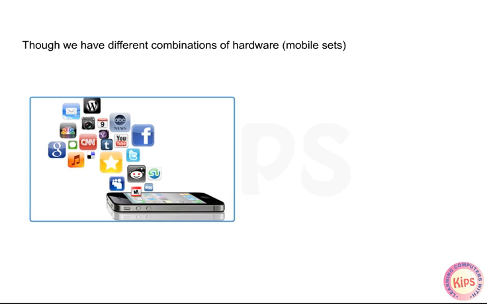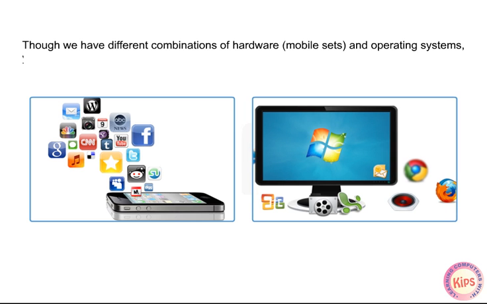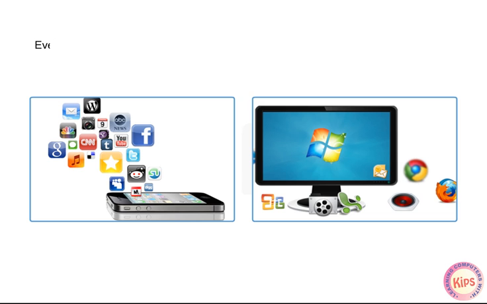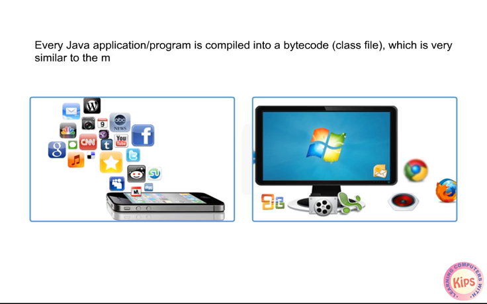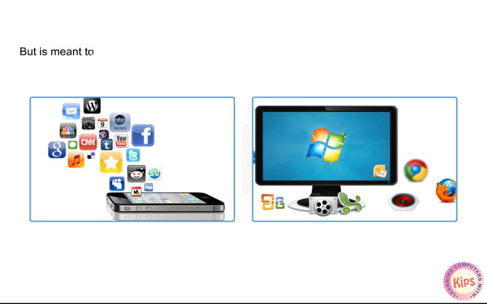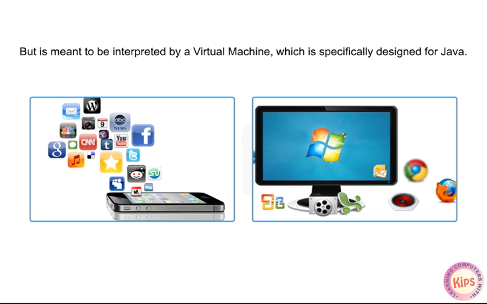Though we have different combinations of hardware, mobile sets, and operating systems, yet we can run these applications with utmost ease. Every Java application or program is compiled into a bytecode class file, which is very similar to the machine code, but it is meant to be interpreted by a virtual machine, which is specifically designed for Java.